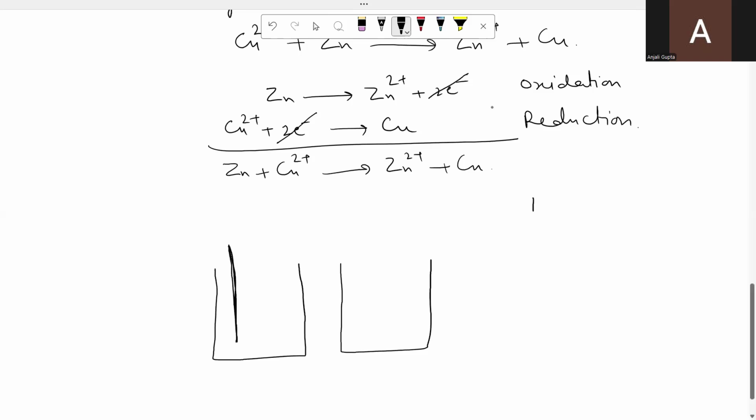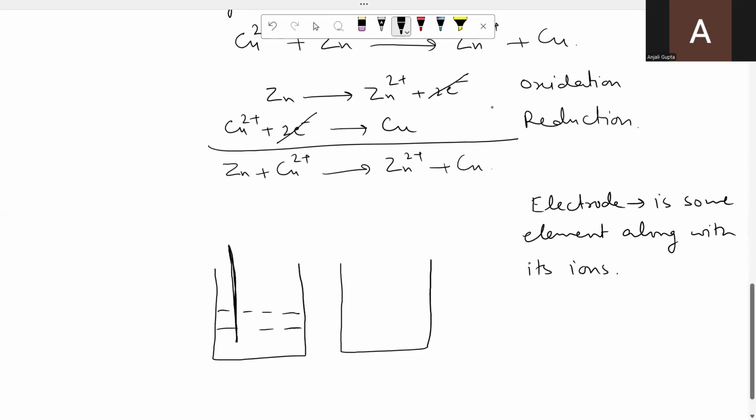What is meant by an electrode? An electrode is some element, which may be a metal or non-metal, along with its ions. So we are taking a zinc electrode. Zinc electrode means zinc rod. This is the zinc rod.